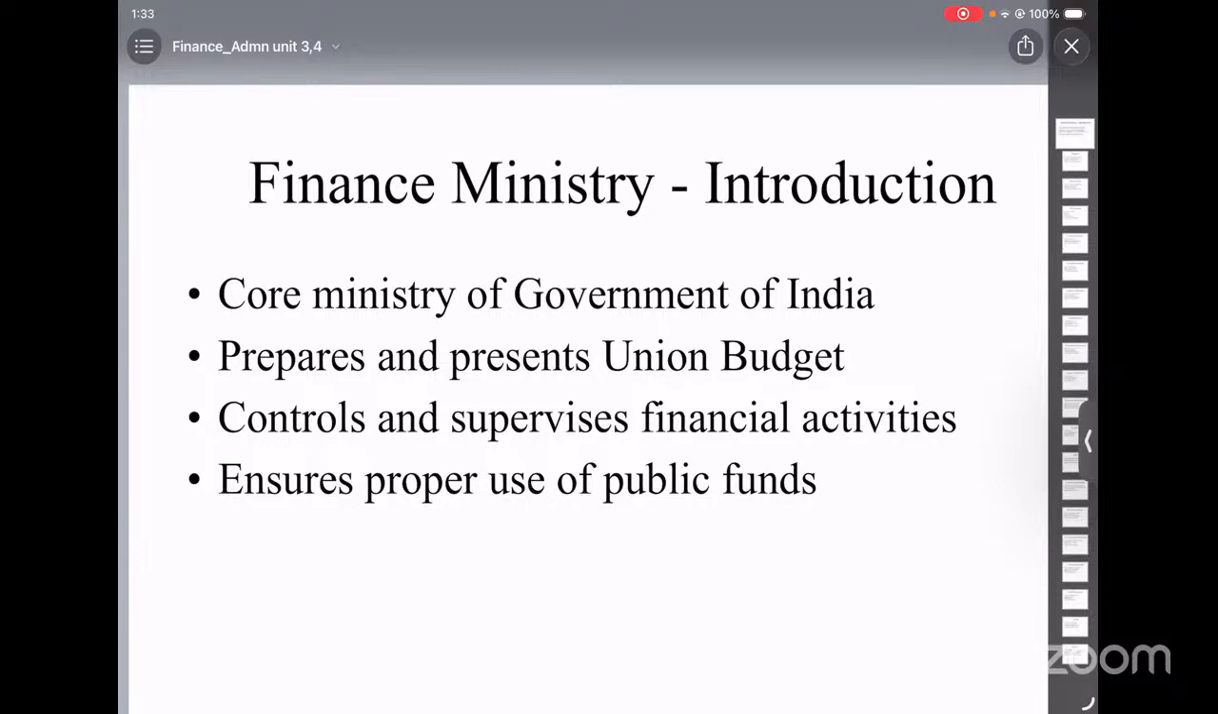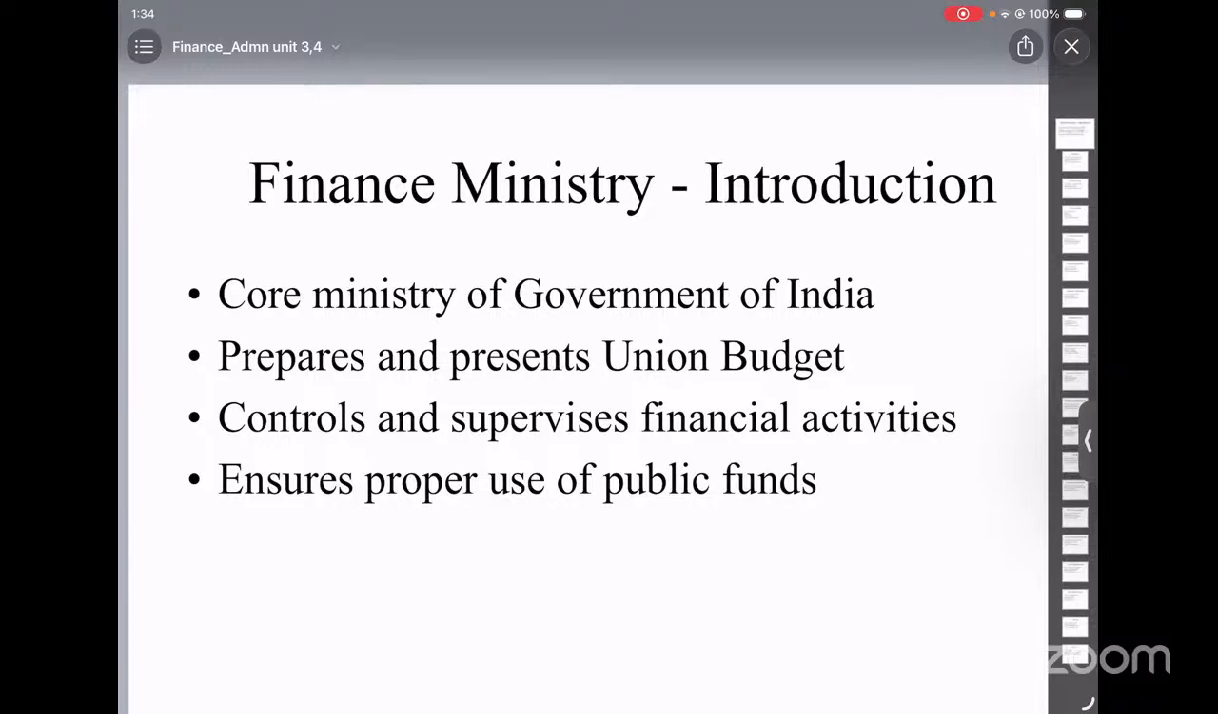The first stage is the preparation of budget. Preparation is the most crucial step in the entire budgeting process because it forms the base of all future financial activities. The preparation of the budget begins well in advance. Usually, it begins 6 to 8 months before the start of the financial year. And the overall responsibility for preparing the budget lies with the Ministry of Finance.